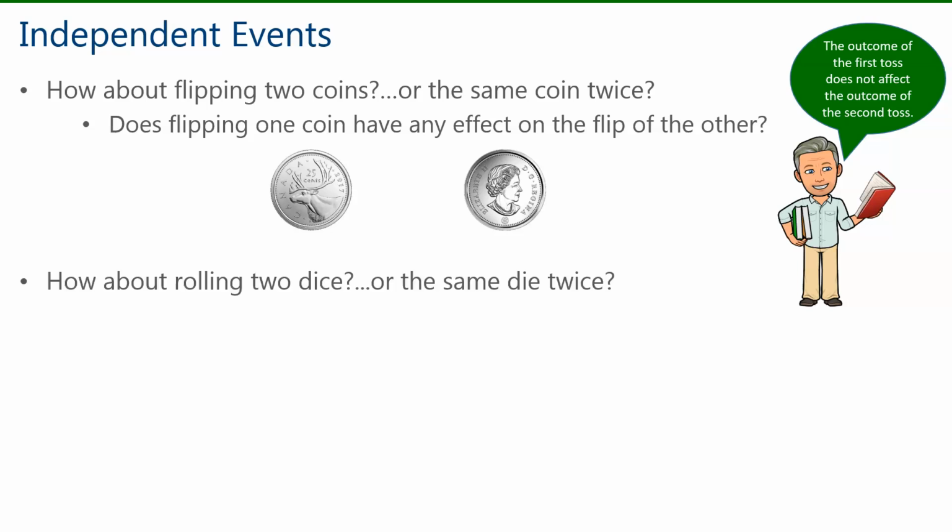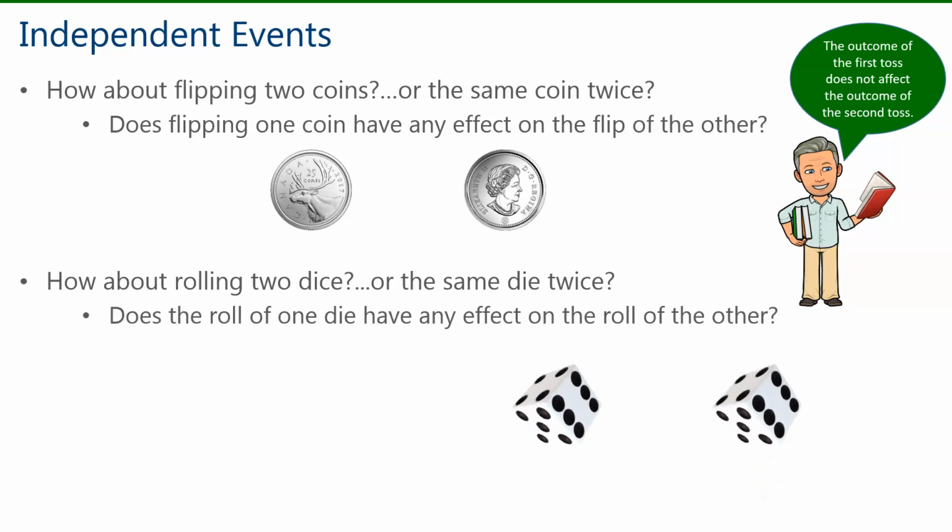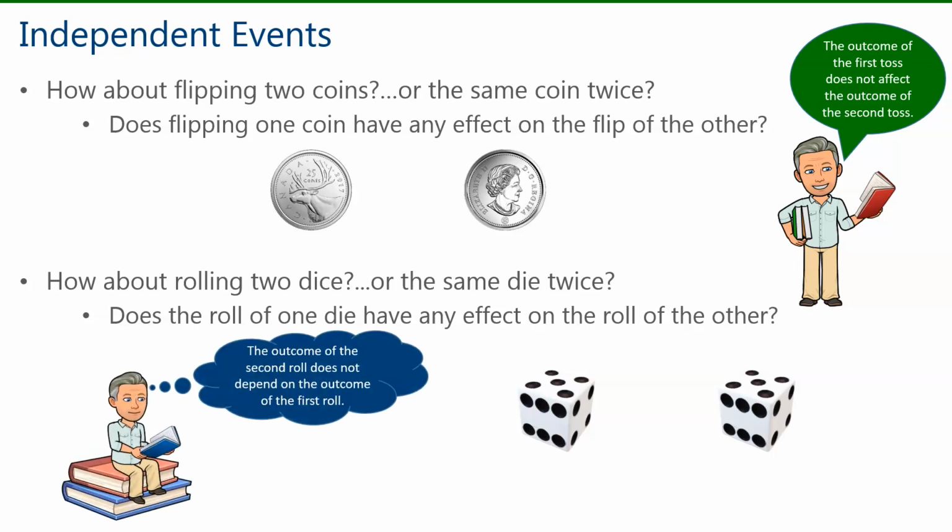How about rolling 2 dice, or the same die twice? Does the roll of one die have any effect on the roll of the other? Or if I roll the same die, is my second roll impacted by what I get on the first roll? Once again, the answer is no. The outcome of the second roll does not depend on the outcome of the first roll. The events are all independent.